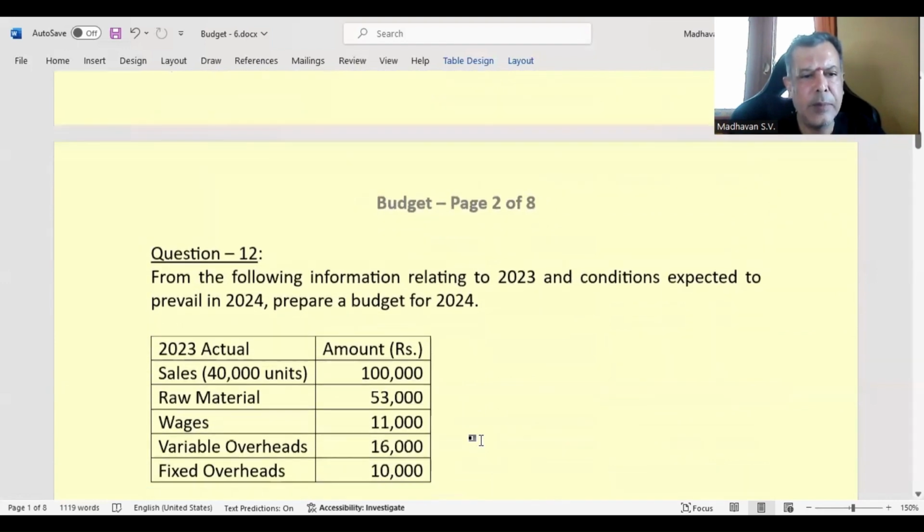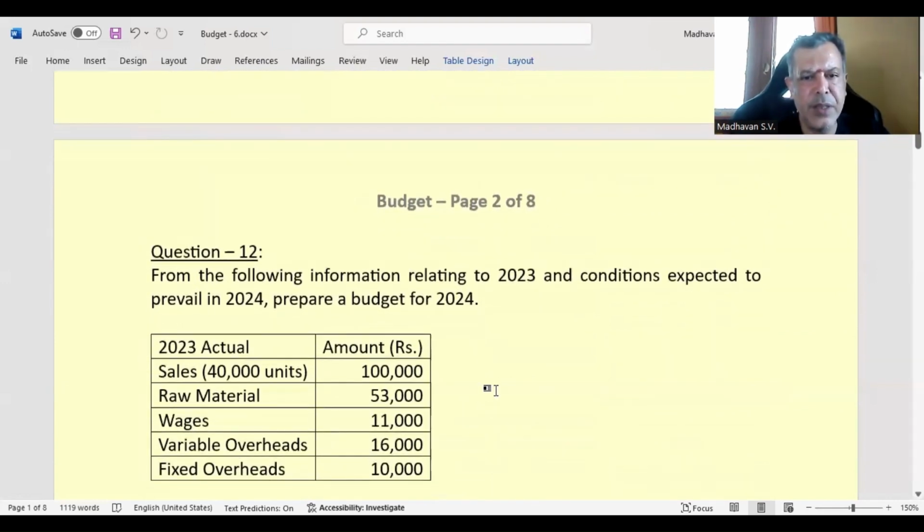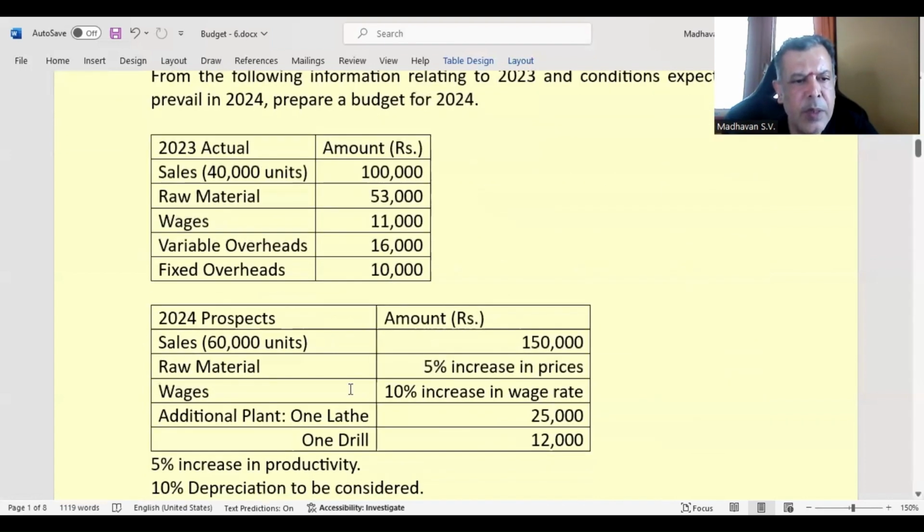Question number 12. From the following information relating to 2023 and the conditions expected to prevail in 2024, prepare a budget for 2024. So these are all 2023 figures. Sales 40,000 units, value is 1 lakh. Raw materials value is 53,000. Wages value it is 11,000. Variable overheads it is 16,000 rupees. Fixed overheads 10,000 rupees.